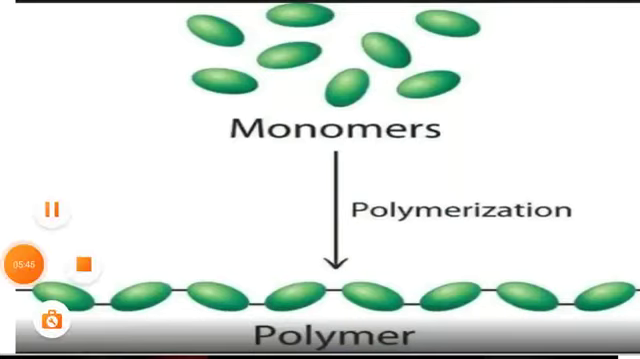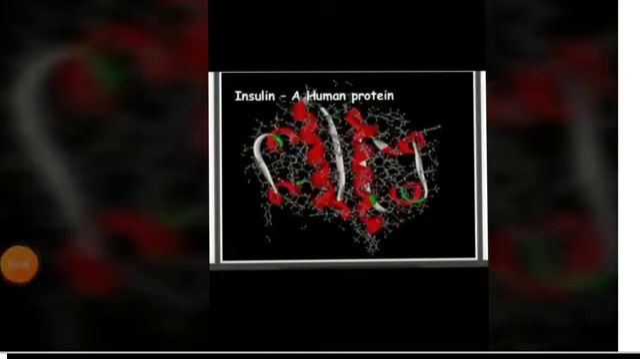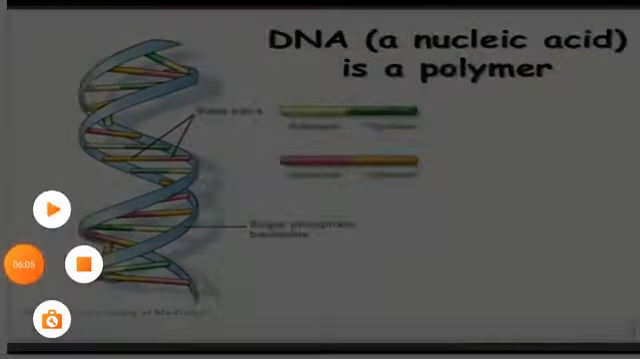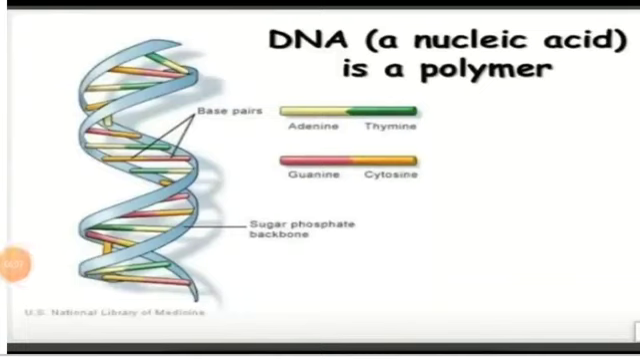Your carbohydrate, protein, nucleic acid, these are nothing but biopolymers. Your insulin, which we know very well, is a human protein. It is nothing but a biopolymer. Your DNA, which is a nucleic acid, is also a polymer. We are very familiar with these words, insulin, DNA. They are nothing but polymers. Your nails, your hair, these are different kinds of polymer.